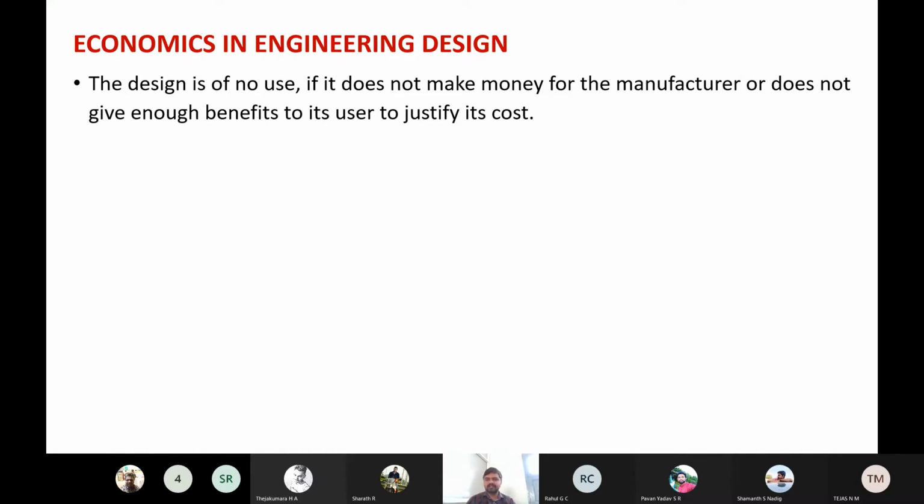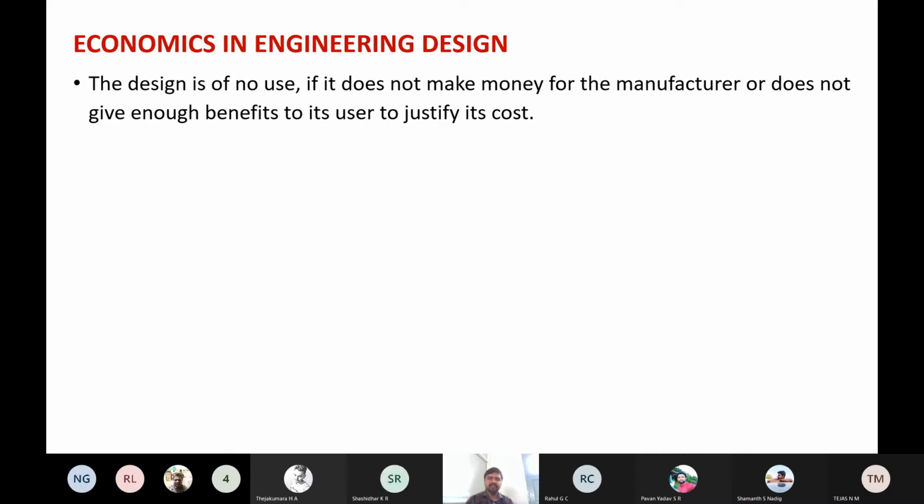If a design concept doesn't result in profit, no one will invest. No one wants to be in loss. Every investor, every manufacturer, or every company wants to be in profit. That's why it is a very important point of view. A design should be economically feasible. That means by converting a design concept into a product, a company must be able to earn profit. That is one point of view.